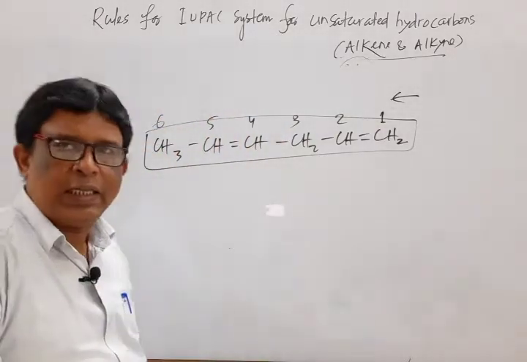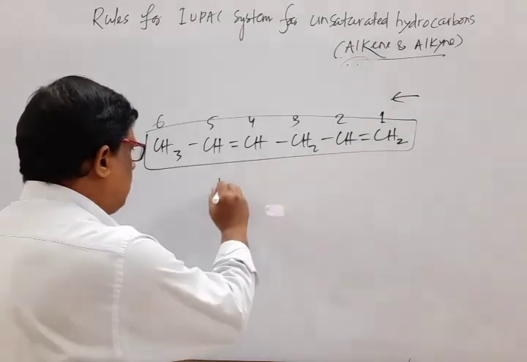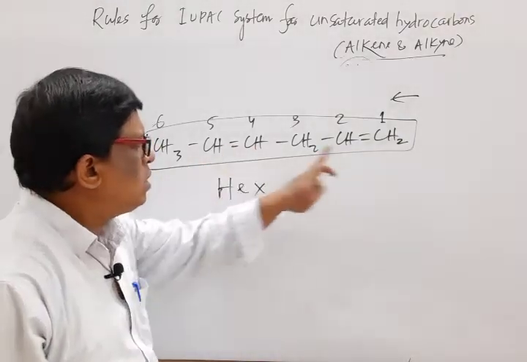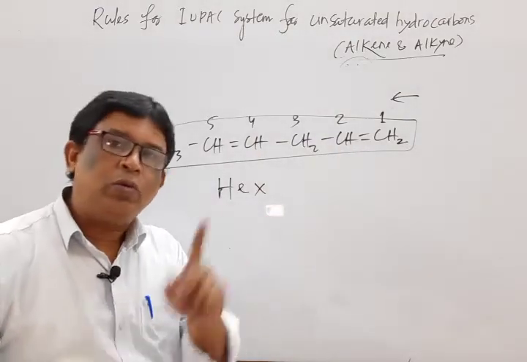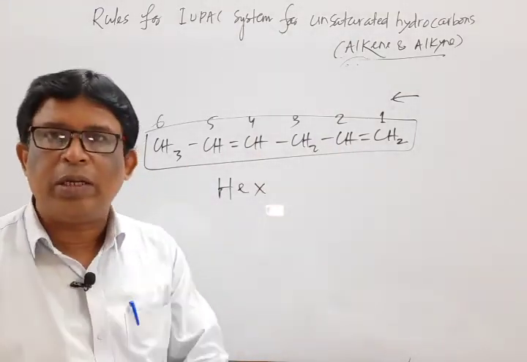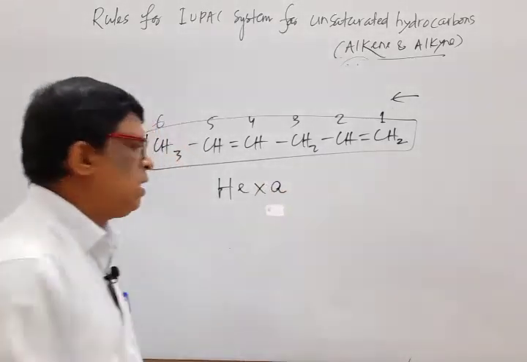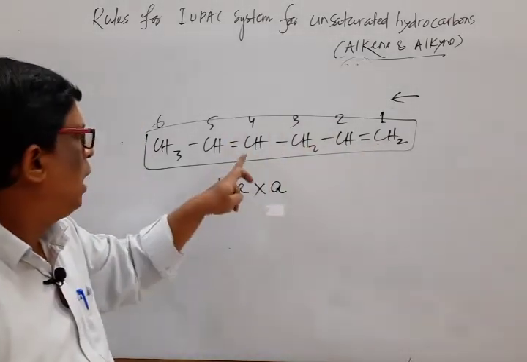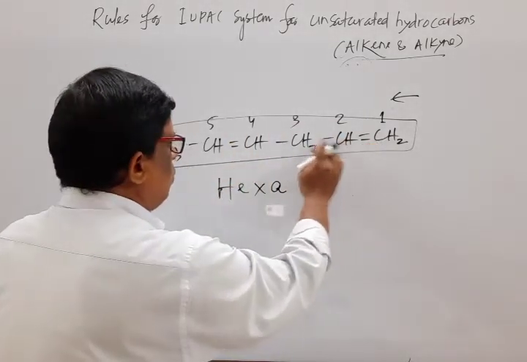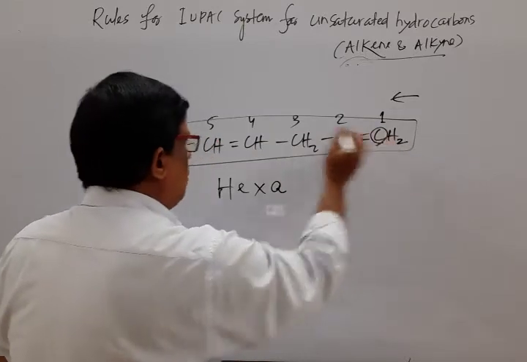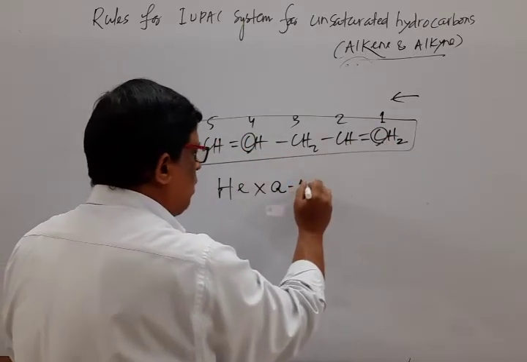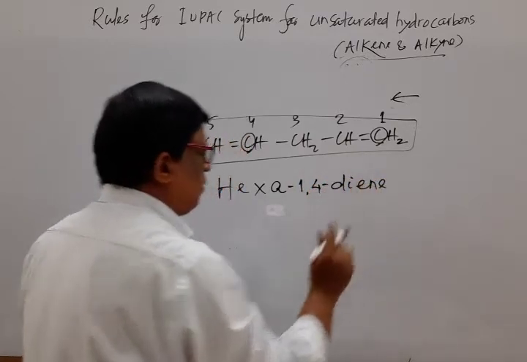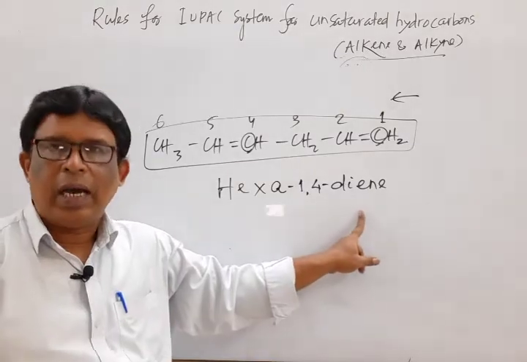As no branching is there, we write the root word, that is hex, and mark that since 2 double bonds are there, if 2 double bonds or 2 triple bonds are there, one letter, that is a, is attached after the root word, hexa. And what is the locant position? 1 and 4. If we move 1, 2, 3, 4, this carbon atom attached to the double bond, that is 1, and 4, diene, hexa-1,4-diene.